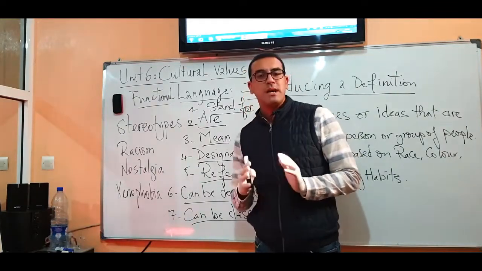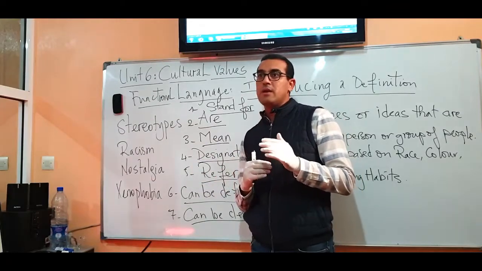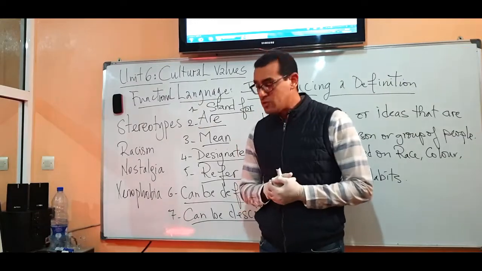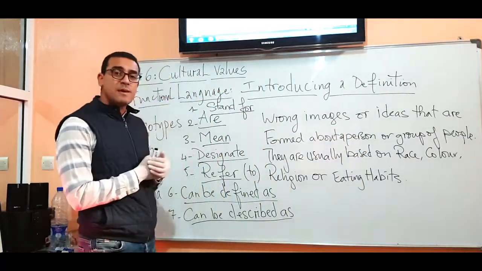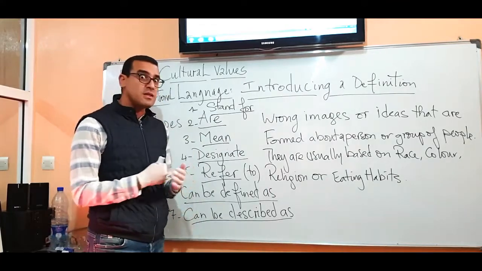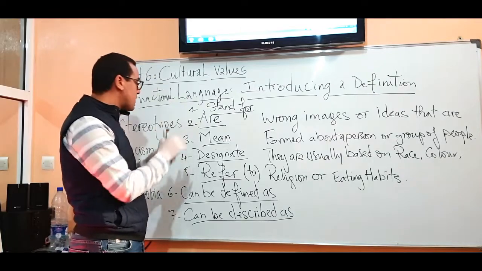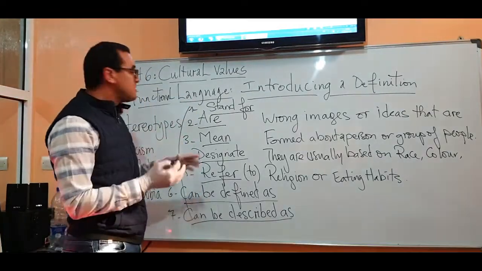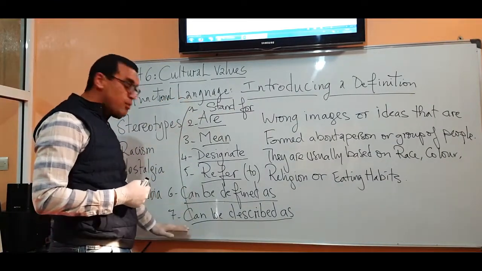So as you can see here, my dear students, we have tried to introduce a couple of phrases and expressions that you can use to introduce different definitions. So please accept this modest lesson, and try to focus and put all your concentration on the following phrases and expressions that we have from 1 through 7.